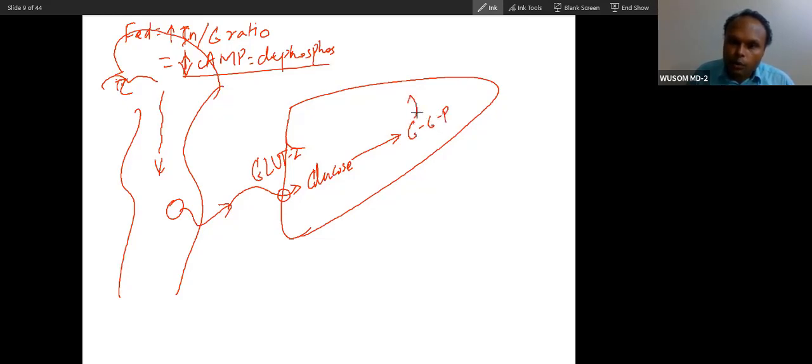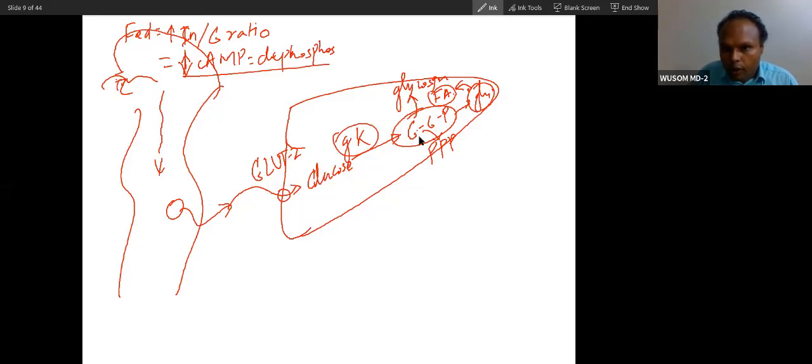If you remember, I have told you that three pathways happen from here: glycolysis, glycogen synthesis, and the pentose phosphate pathway. And don't forget, if glycolysis is saturated, pyruvate will convert into acetyl coenzyme A, which will also convert into fatty acid. So these are the events that happen during fed condition: fatty acid synthesis, glycogen synthesis, and glycolysis. This first step is done by glucokinase in the liver. You already understand up to this step.